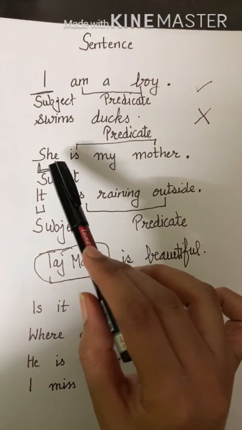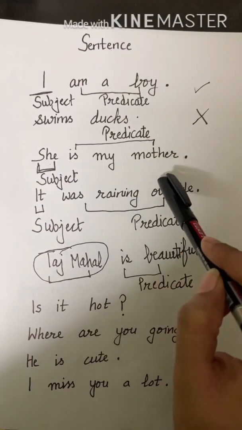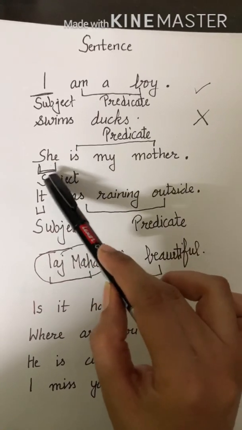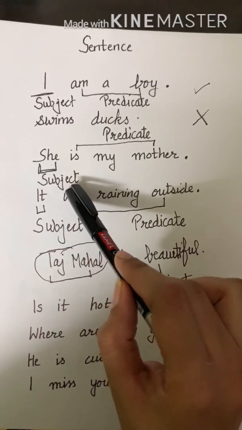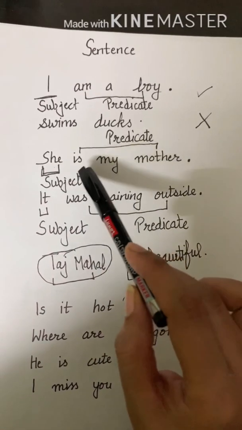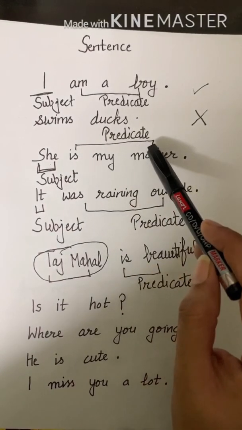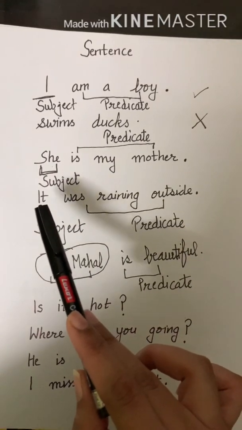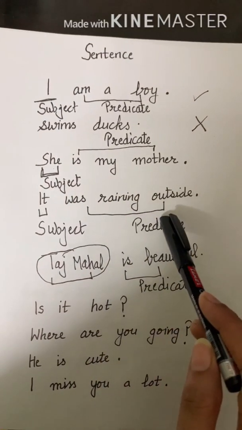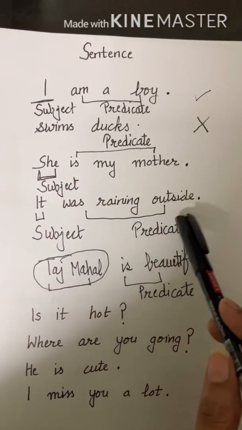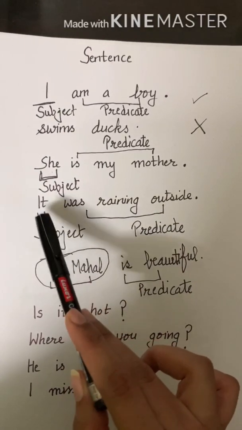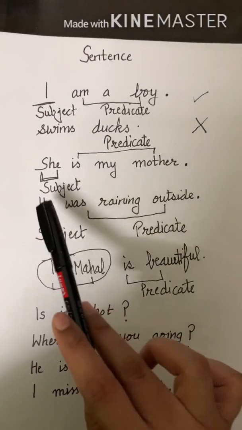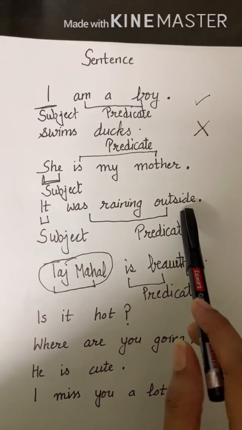Let's take another example. She is my mother. We are talking about she. So this is a subject here, and the rest of the part is predicate. Another example now. It was raining outside. So we are talking about it. It is a subject here, and the rest will be predicate. So I hope this is quite easy to find what is subject and what is predicate.